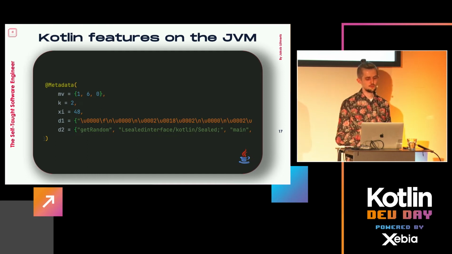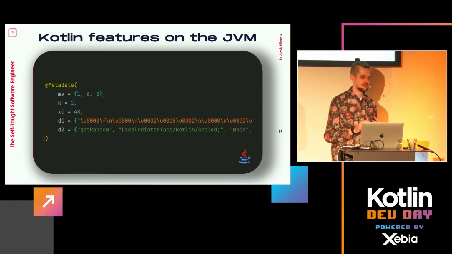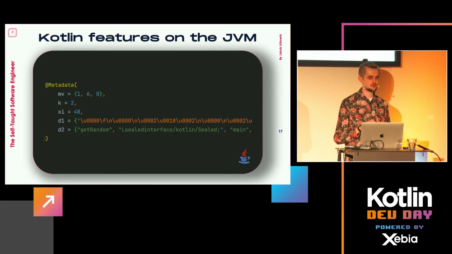You see in data 2, there are identifiers and pointers to what data 1 is about. And you see data 1 is not even human readable. So in here we see apparently something in data 1 points to this sealed interface. And we do something with the getRandom method and so on. It will contain metadata, and we'll see in a moment what, to enforce the features. We're not going to look into too much, actually in no detail, what exactly is in there, because A, as you can see, it's not readable, and B, this completely differs per feature that it points to. So depending which class this sits on, the format and so on in d1 is entirely different every time.